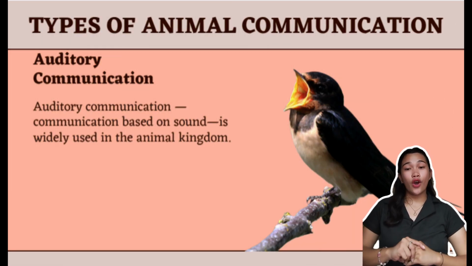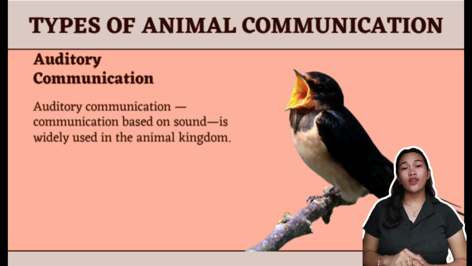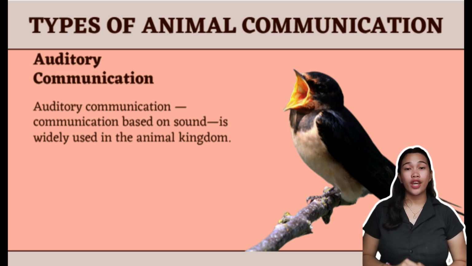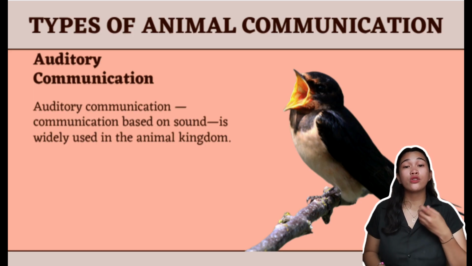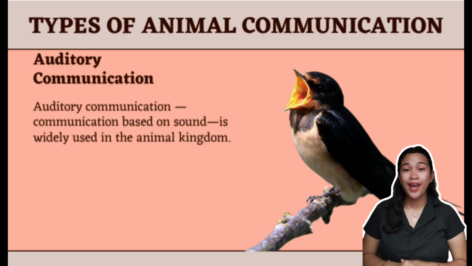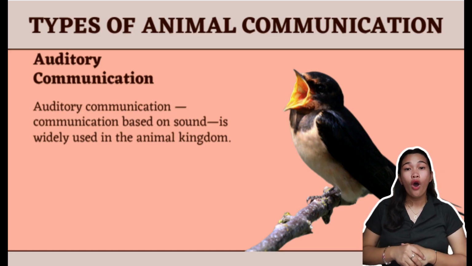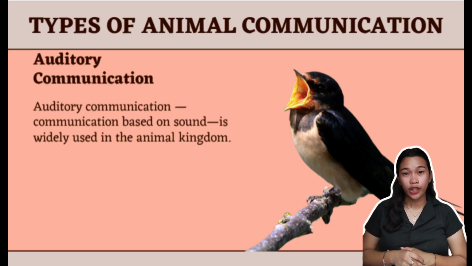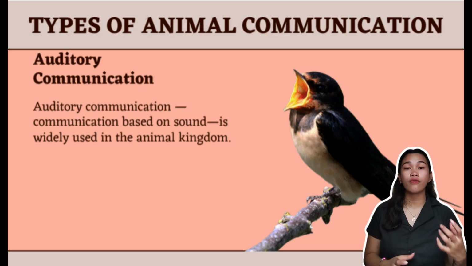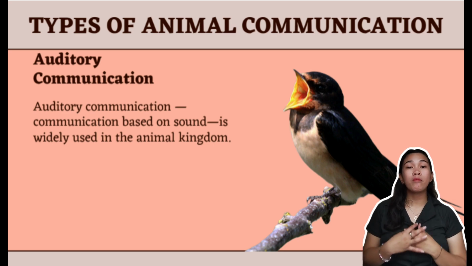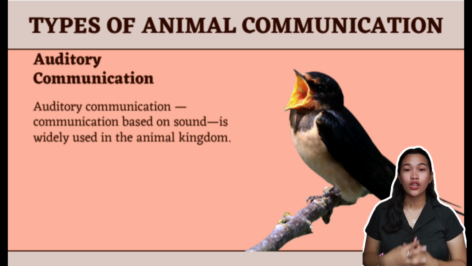And the second one is auditory communication. It is based on sound and is widely used in the animal kingdom. From the word itself, auditory, it is the use of sound, the use of vocals. Animals use sounds to communicate or to send signals about environmental changes or everyday happenings. For example, when we wake up in the morning, we hear the birds chirping, which means that it is already morning. This is very significant, not just for them but also for us humans, that we are being signaled that it is already morning.